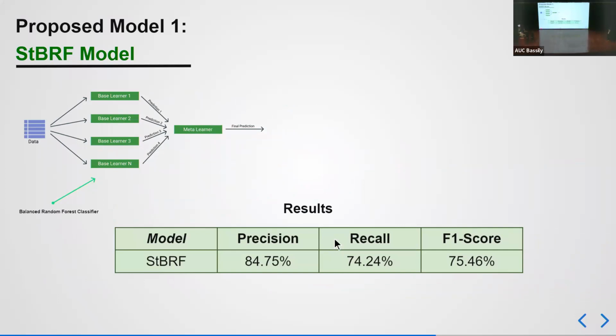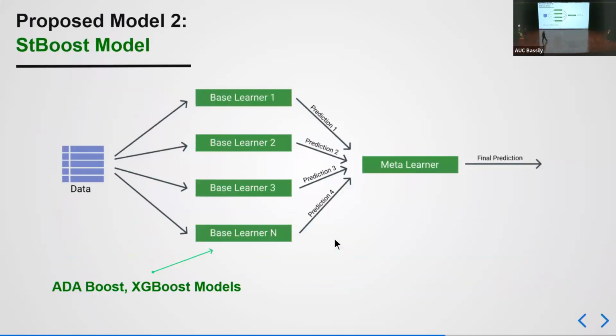Moving on to our next stacked model that we have proposed, it's a stacked boost model where, as Riad just mentioned, we have the base learners and the meta learners. We fed multiple boost models into the base learners. We fed the AdaBoost and the XGBoost into the base learners, and then we took the predictions and inputted them into the meta learner, and it got way better results than our first proposed model.